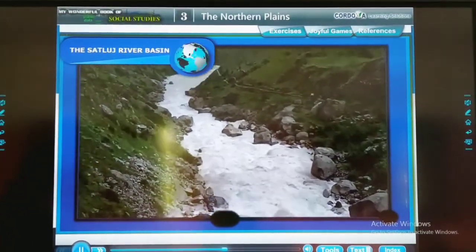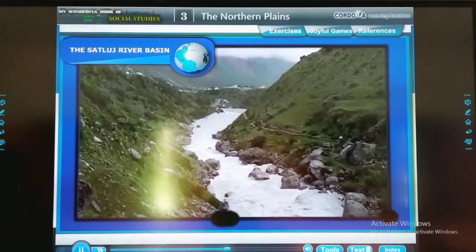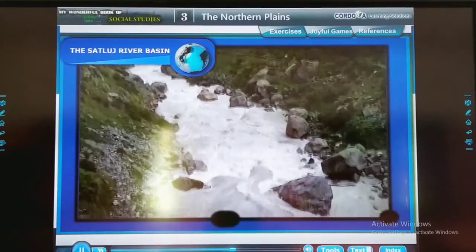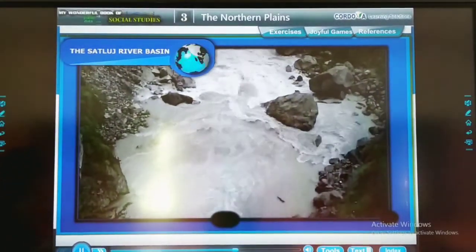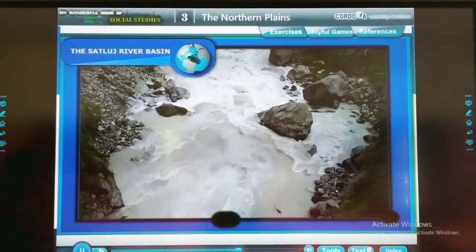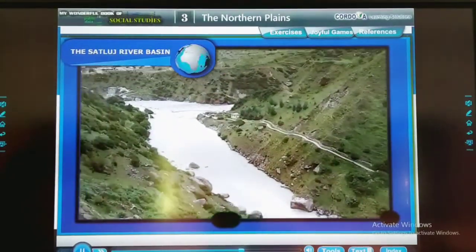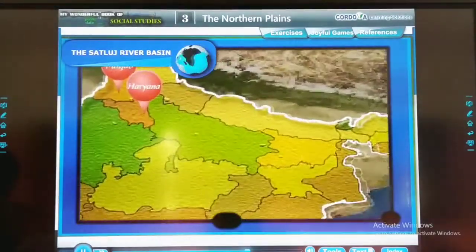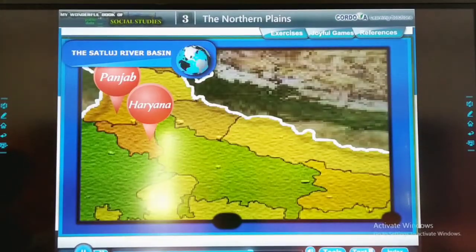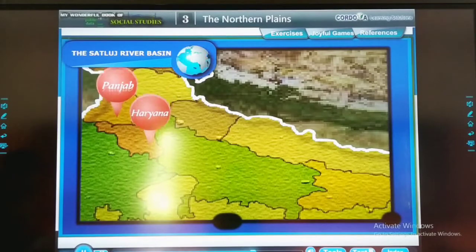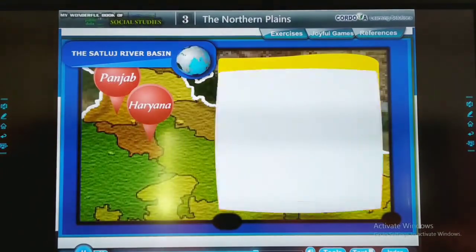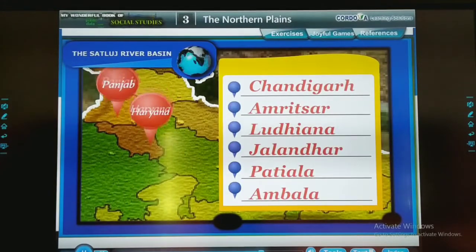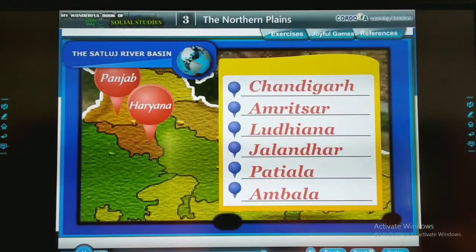The Satluj River Basin: the western part of the plains around the river Satluj is called the Satluj Basin. This basin gets water from Satluj and its main tributary is Beas. The states of Punjab and Haryana get watered by the Satluj and its tributaries. The important cities of this region are Chandigarh, Amritsar, Ludhiana, Jalandhar, Patiala and Ambala.